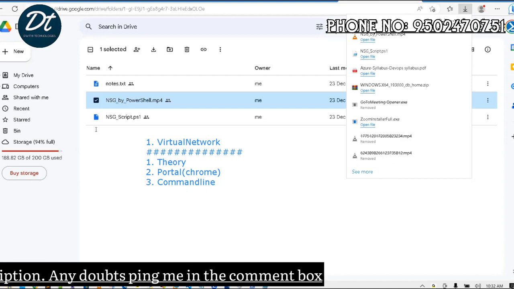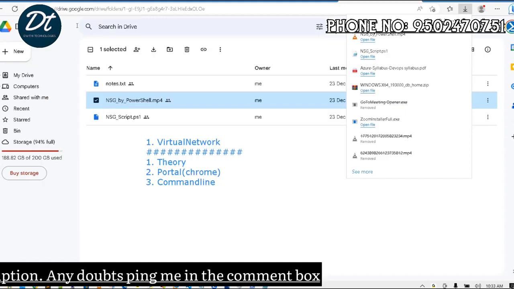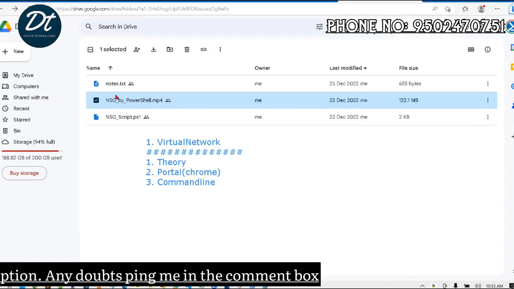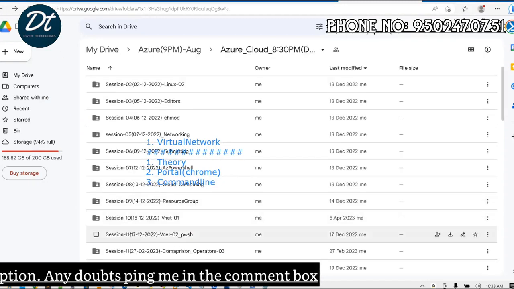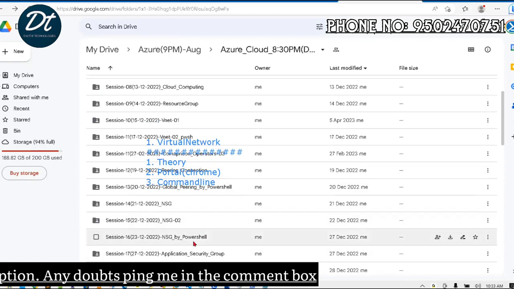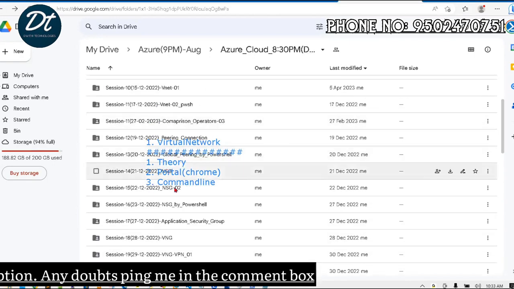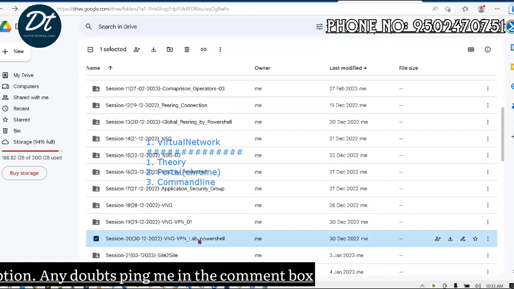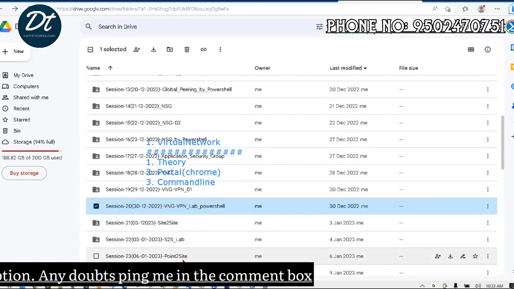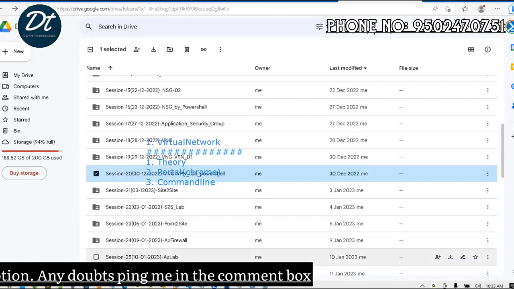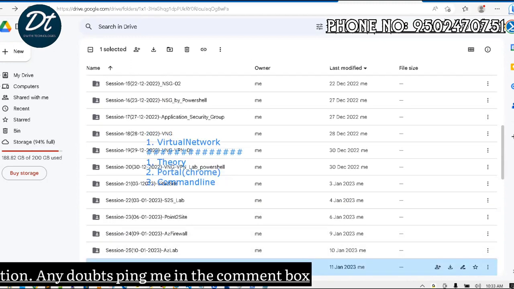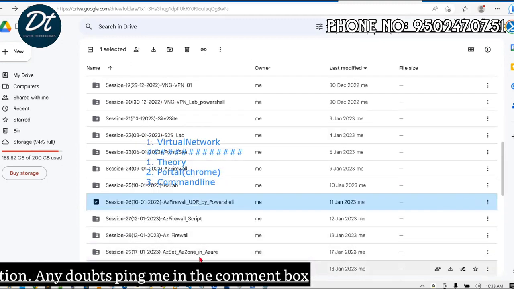Next, this is simple. Every session level has it. I'm not saying only this session. See, at every service level, when we connect with any service, with NSG or every command, for example with PowerShell you can see VNG, VPN, point to site with PowerShell. So Azure PowerShell. After every service, we will move in this way.